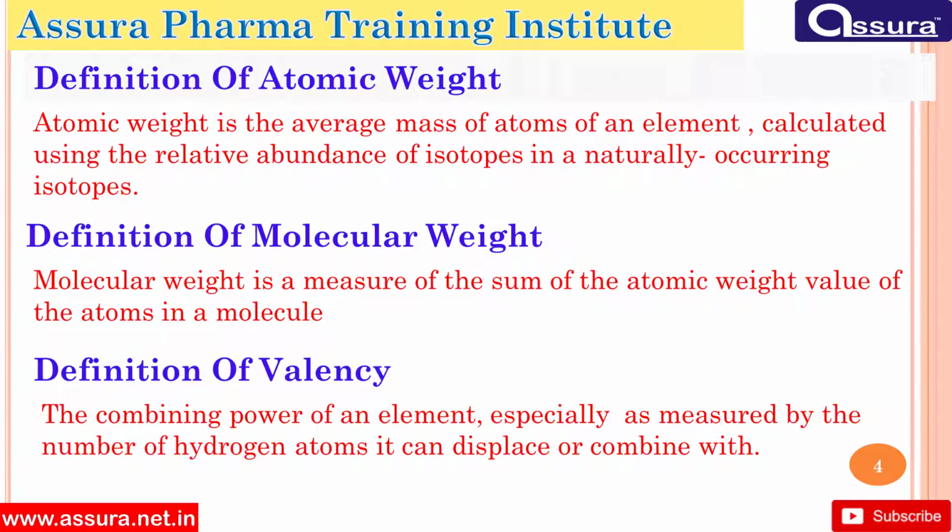Definition of atomic weight: atomic weight is the average mass of atoms of an element calculated using the relative abundance of isotopes in naturally occurring isotopes. Definition of molecular weight: molecular weight is a measure of the sum of atomic weight values of atoms in a molecule. Definition of valency: the combining power of an element, especially as measured by the number of hydrogen atoms it can displace or combine with.